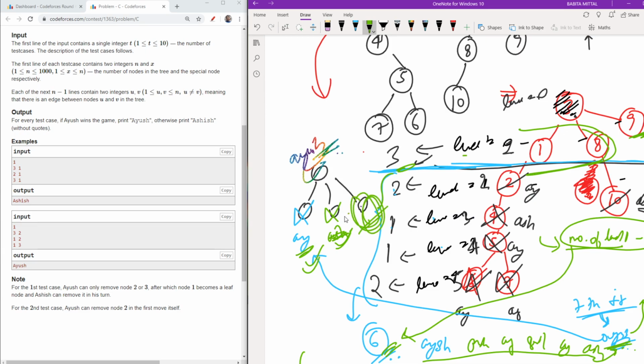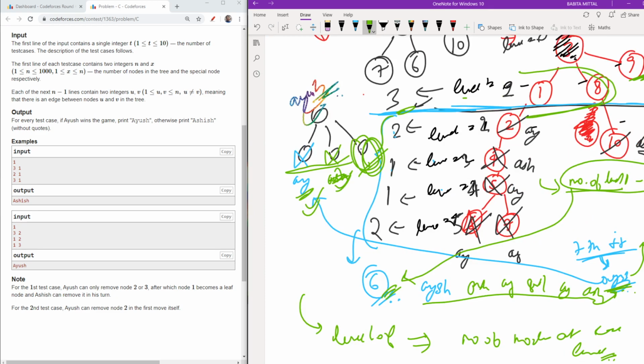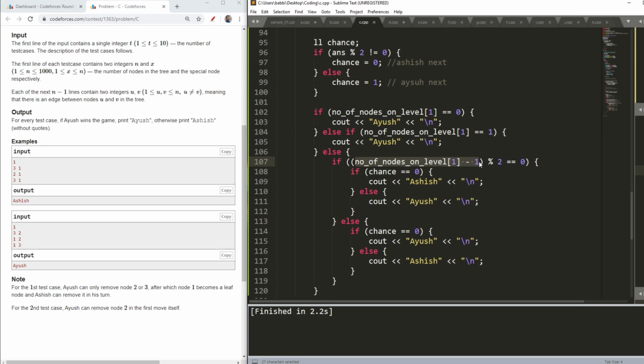So if the number of nodes at level 1 minus 1, mod 2, is equal to 0, and if Ashish was the player to play next on the first node, then Ashish is the winner. Because it is basically the even and odd conditions, you can check yourselves, but I will walk you through it. Else Ayush is the winner.